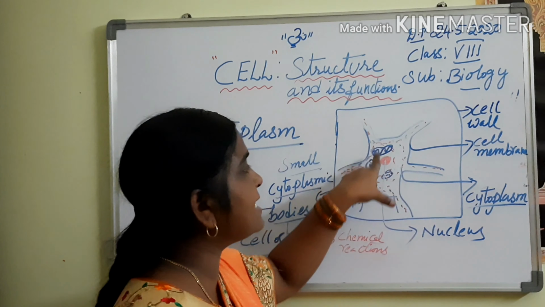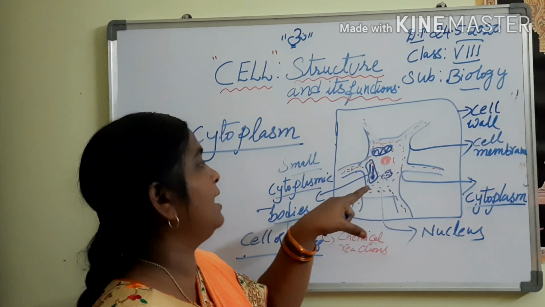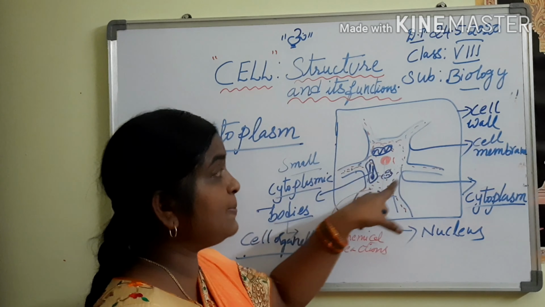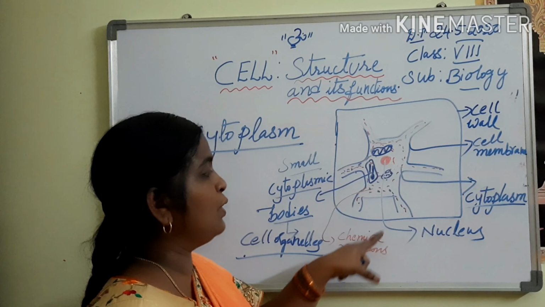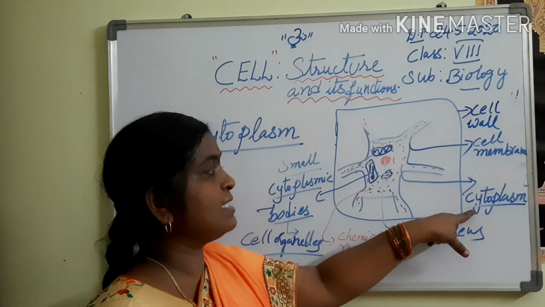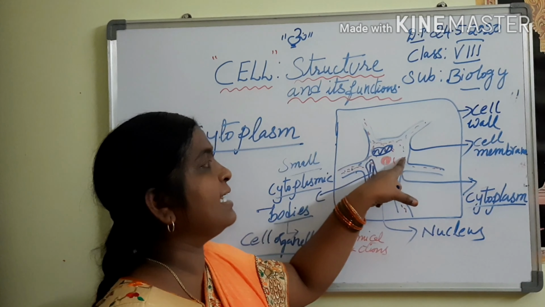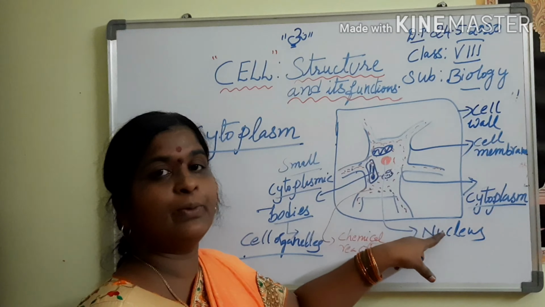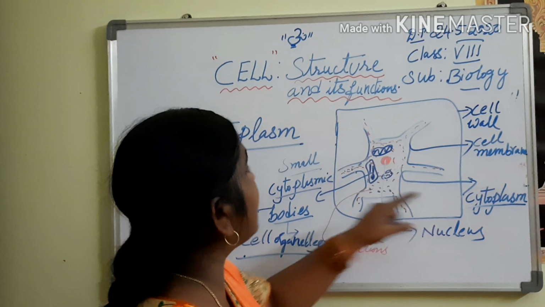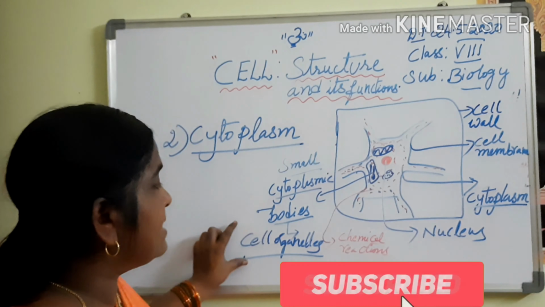It occupies the space inside the cell. Understood? It occupies the space between the cell membrane and the nucleus. So it consists of small cytoplasmic bodies called cell organelles.